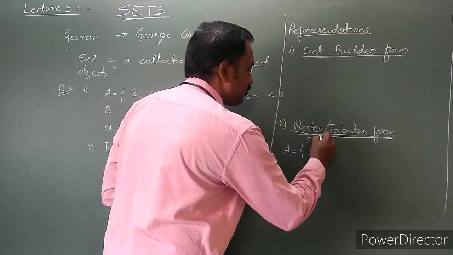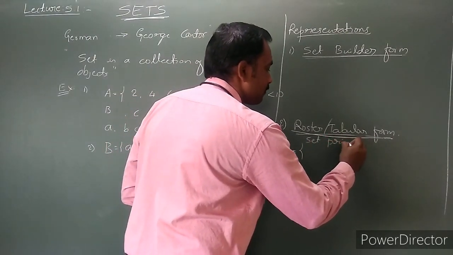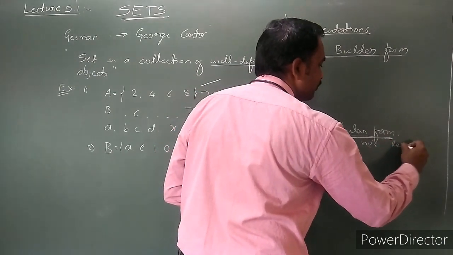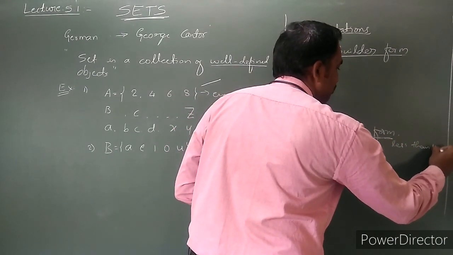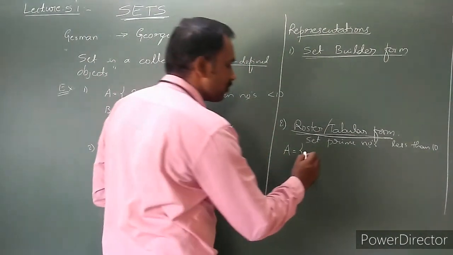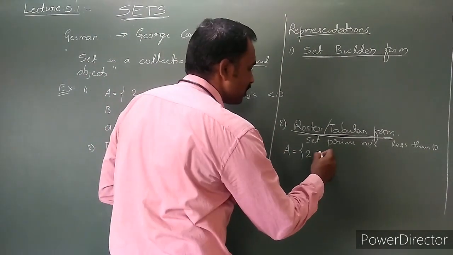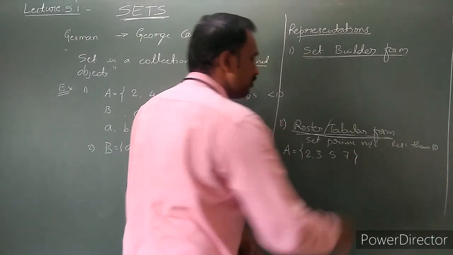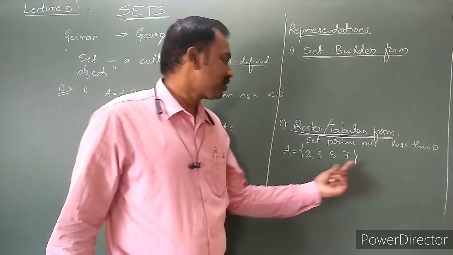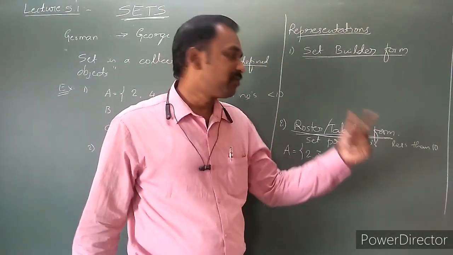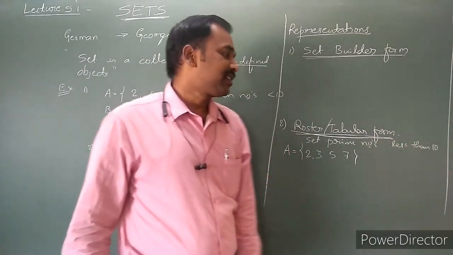The set of prime numbers less than 10. 1 is not a prime number. 2 is a prime number. 3, 5, 7 are prime. 9 is not a prime number. So 2, 3, 5, 7 are the prime numbers less than 10. There are so many prime numbers, but I just consider those less than 10.